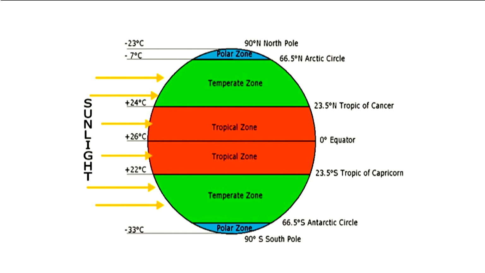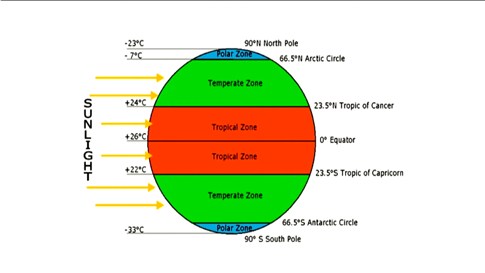In the South Pole, there is minus 33 degrees Celsius. What does it show? It shows that both the North Pole and South Pole get the minimum heat from the sun, whereas the equator gets maximum heat from the sun. That's why we say that both North and South polar zones are very cold compared to